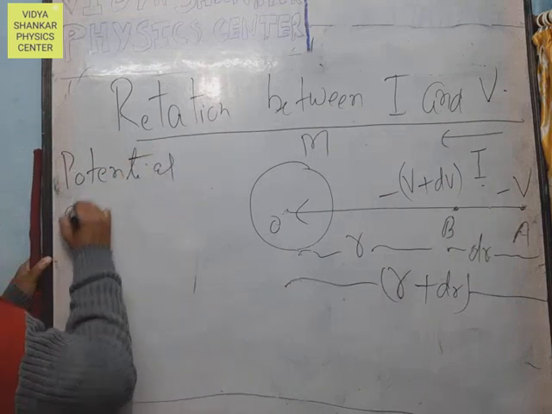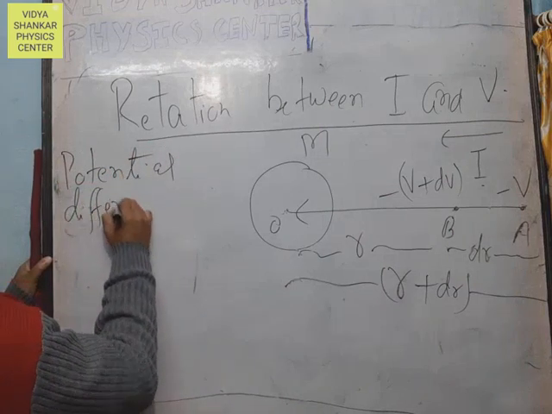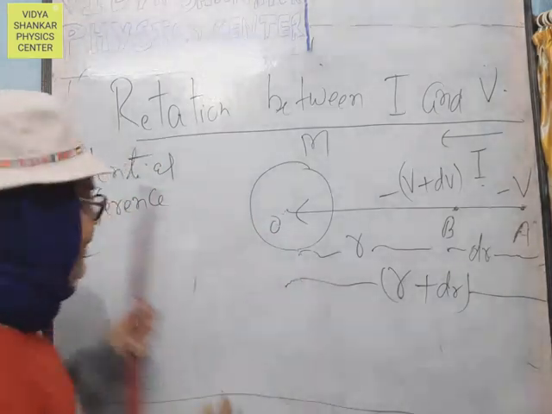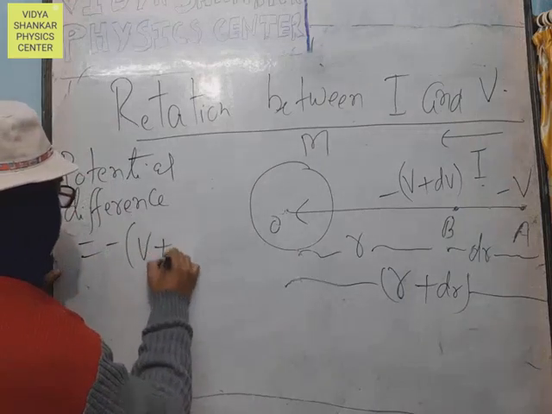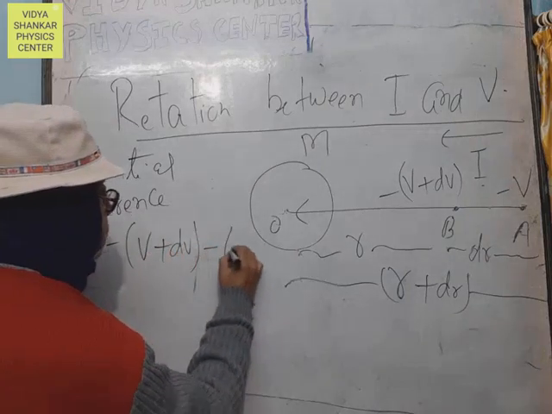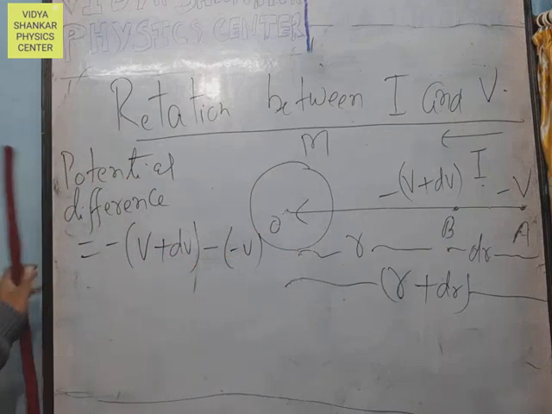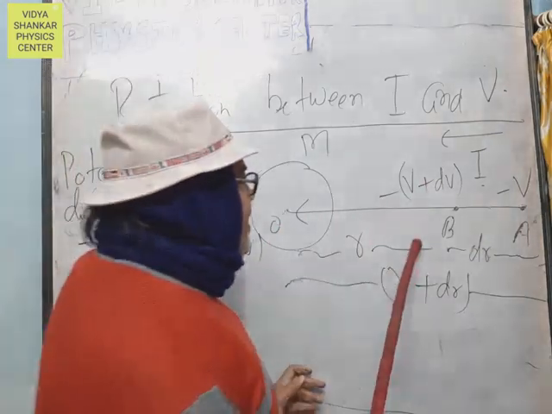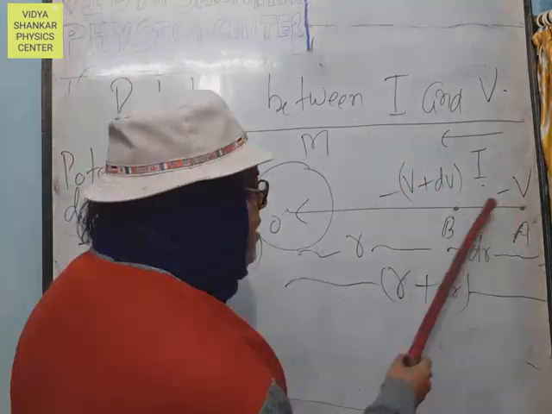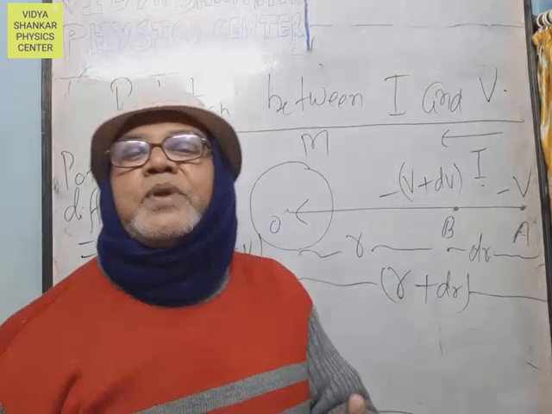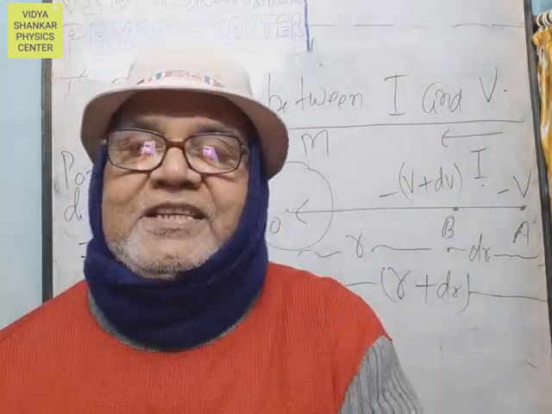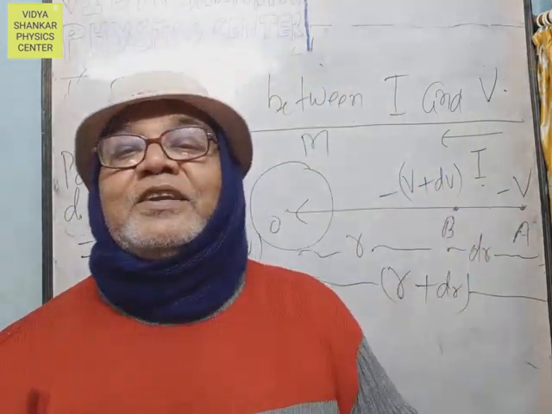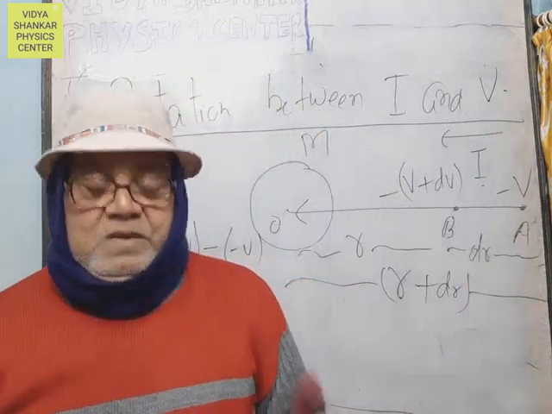Therefore, the potential difference between the two points is minus V plus dV minus V. The potential difference between the two points is the work done in bringing unit mass from point A to point B, or simply the difference of two potentials. It was explained in the 10th class.